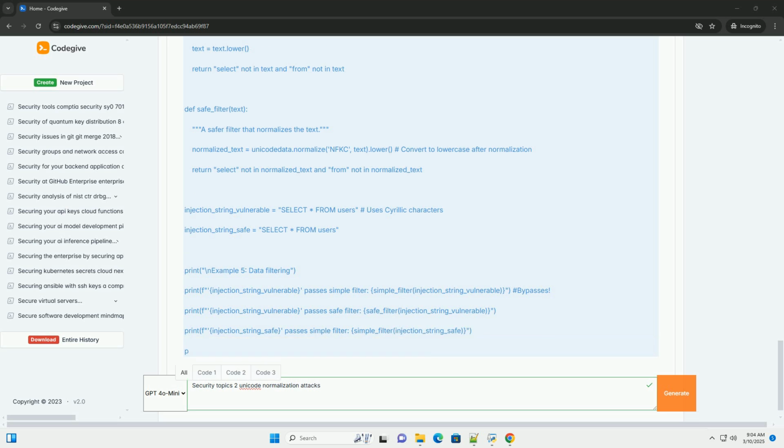Example 1 shows that é and e\u0301 are different, but NFC normalizes them to the same representation, allowing for proper comparison.